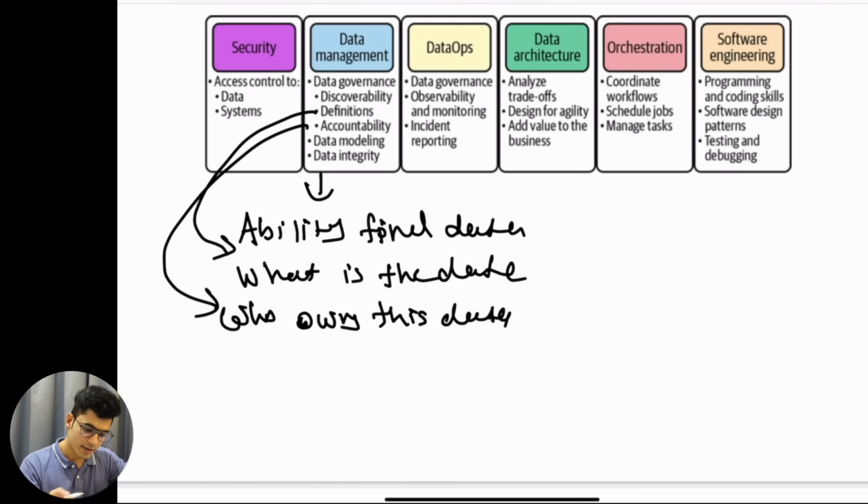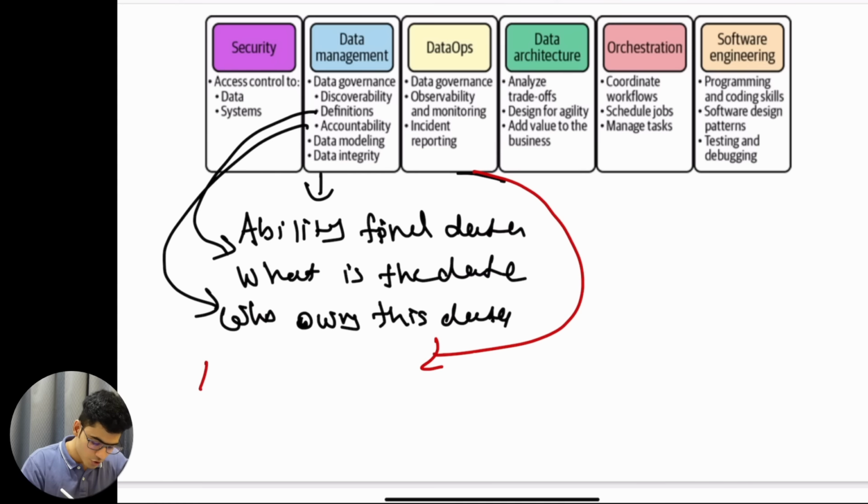Now, DataOps. You might already know about DevOps. DevOps is basically to automate the entire process of deployment of your application using best practices. DataOps is somewhat similar to that. You monitor data governance, observability, incident reporting. That basically means everything that is happening inside your data system, you should be able to monitor, and you should be able to report the incident that is happening.